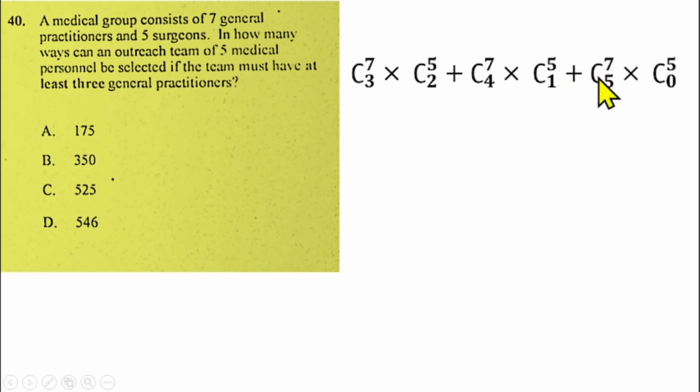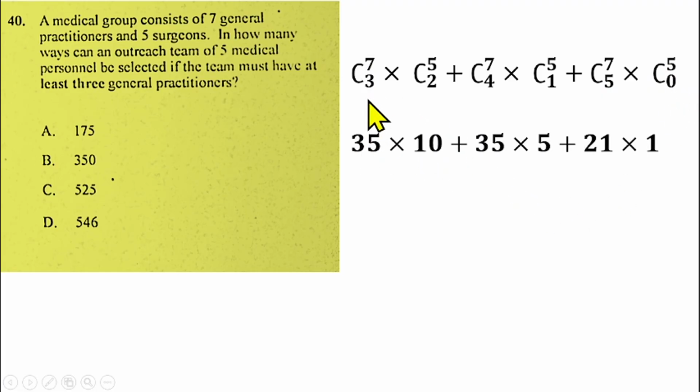You can pick all the 5 of them from the general practitioners. So you can have 7 combination 5 multiplied by 5 combination 0, as you are not picking anybody from the surgeons. If you simplify this, 7 combination 3 is 35, times 5 combination 2 is 10, plus 7 combination 4 is 35, times 5 combination 1 is 5, plus 7 combination 5 is 21, multiplied by 5 combination 0 is 1.